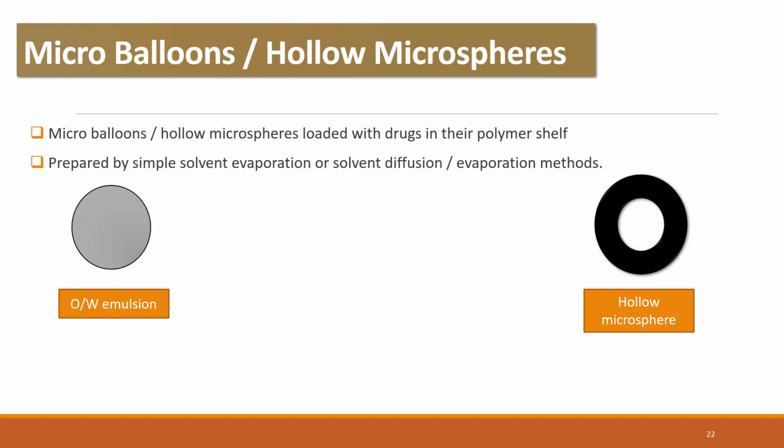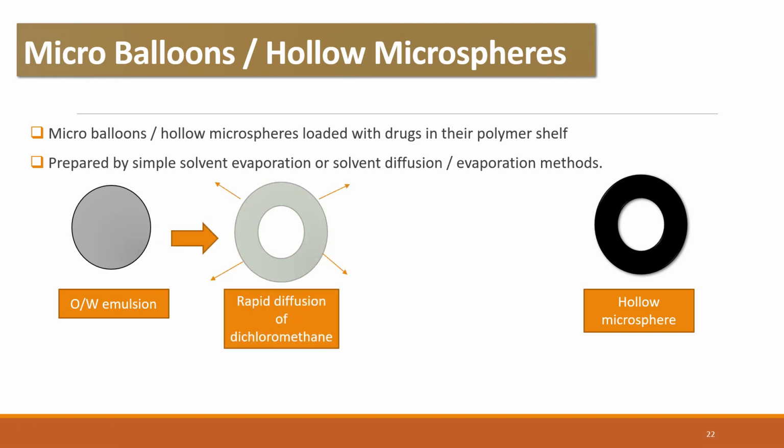So what happens in the preparation? First, an oil and water emulsion is prepared. The oil and water emulsion is then subjected to dichloromethane. Then a rapid diffusion of dichloromethane is carried out from this emulsion plus solvent system. Once the rapid diffusion of dichloromethane is started, the hollow spheres start forming inside that oil and water emulsion complex.